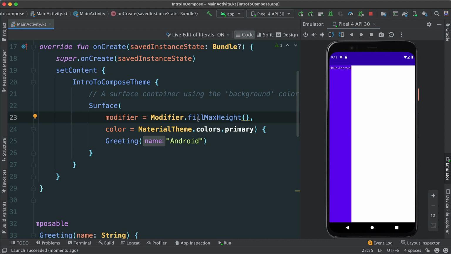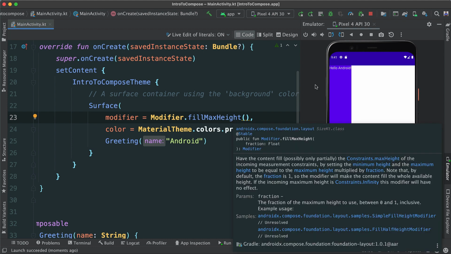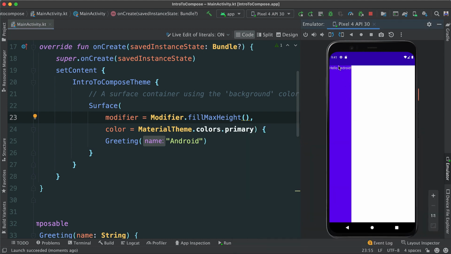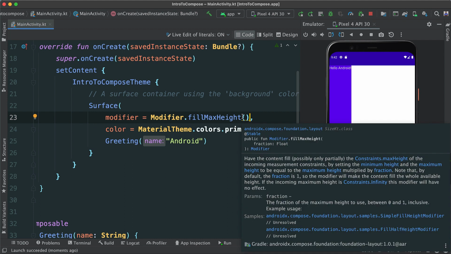Because I said fillMaxHeight, you notice that we have the entire height of the entire screen. If this screen was larger than this, it would have done the same thing. It would have taken up the entire screen. Obviously, we can do the same thing with the width, which is what I wanted to do in the first place, but it's okay. This works. So how do we get to fillMaxWidth?